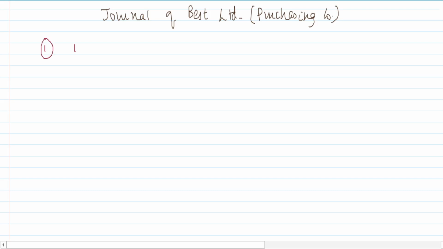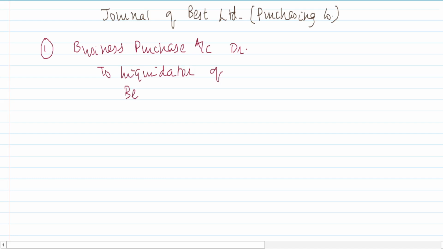My first accounting entry over here is business purchase account debit, to liquidator of Better Limited account. This we will record with the amount of the purchase consideration.